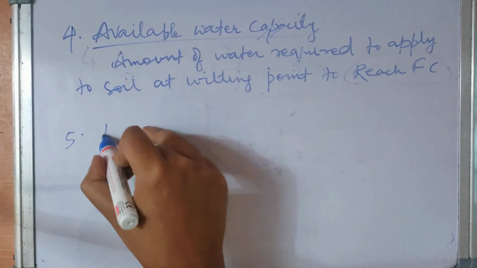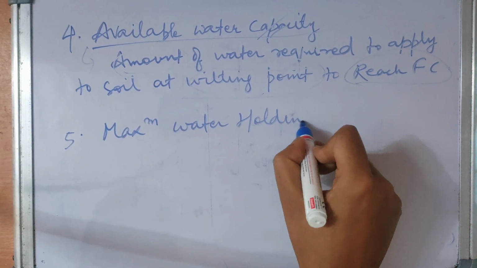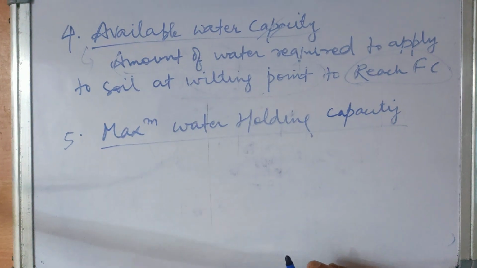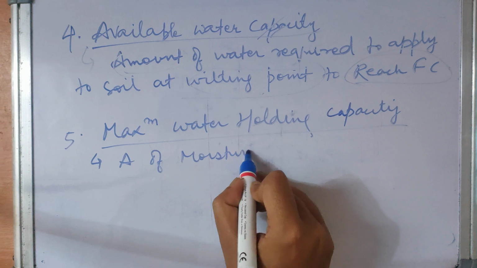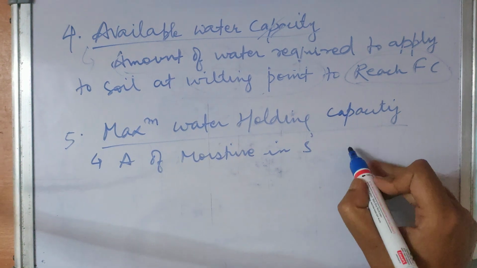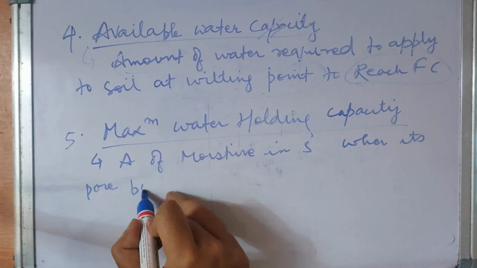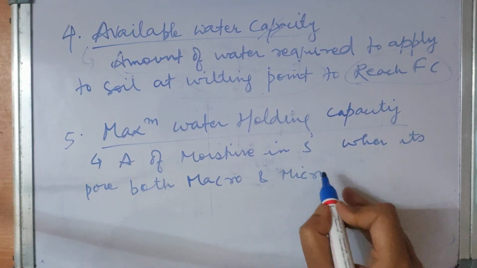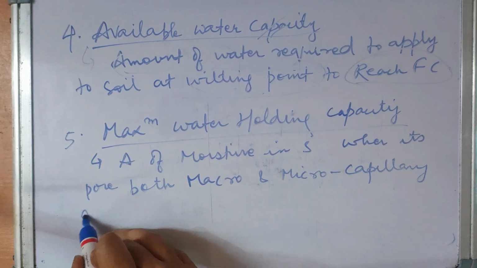Now the fifth one is maximum water holding capacity. This is the amount of moisture in soil when both macro and micro capillary pores are completely filled with water.